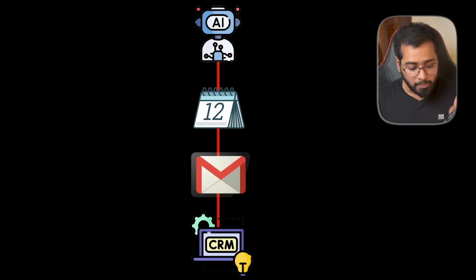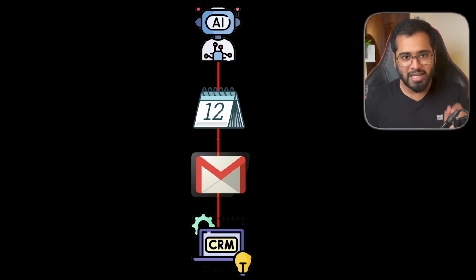I'll give you an example. Imagine an AI agent gets a task to book a meeting. Just like a human, it can check your calendar, it can send an email invite, it can update the CRM as well, all automatically, right? So that is the power of LangChain agents. They can use the right tool for each and every single step.